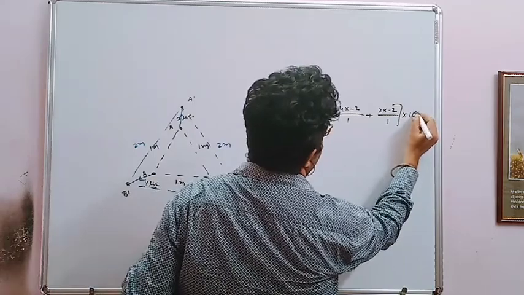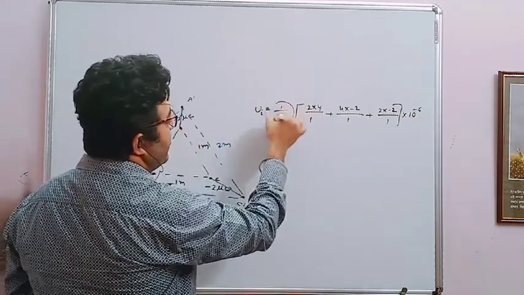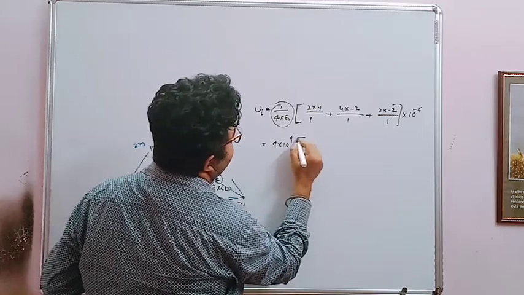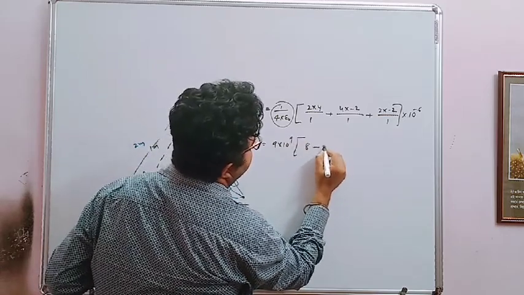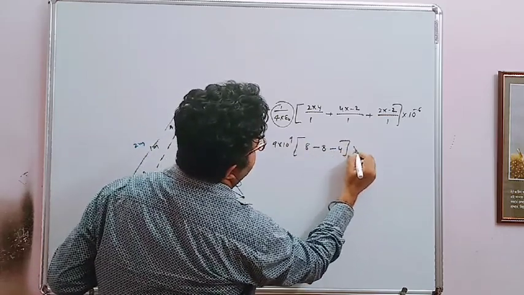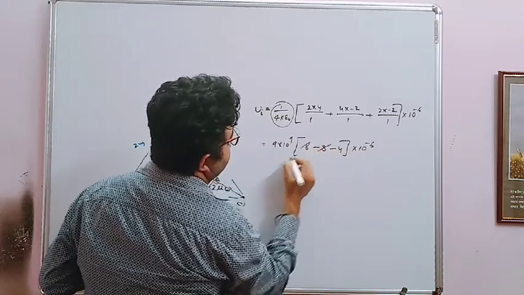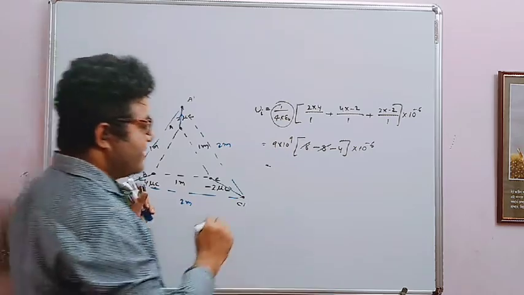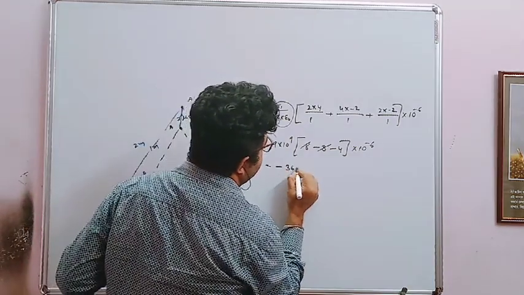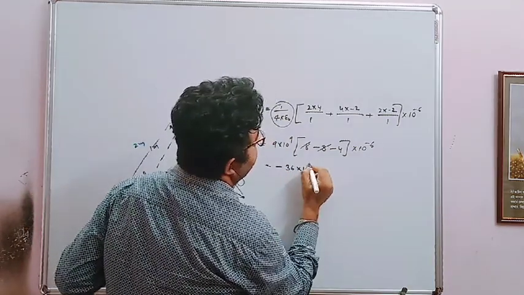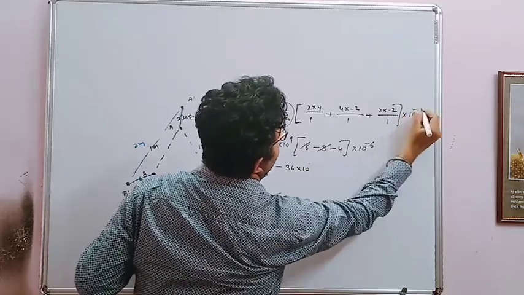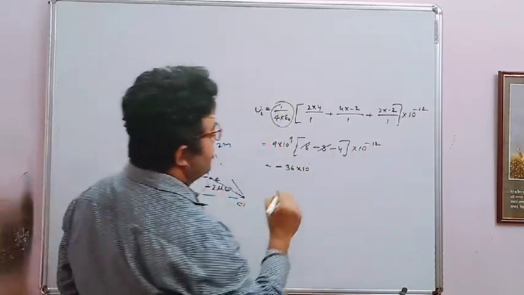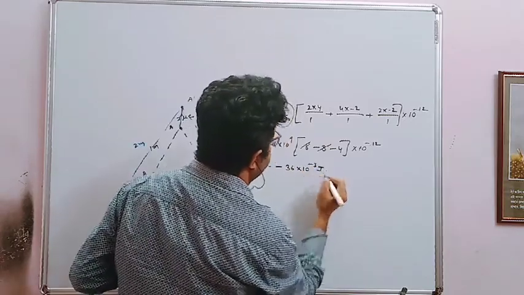So you can write 10 to the power minus 6. We know this 1 by 4 pi epsilon naught is 9 into 10 to the power 9. So 8 minus 8 minus 4 into 10 to the power minus 6. This cancels. So 9 into 10 to the power 9 into minus 4 into 10 to the power minus 6, that is minus 36 into 10 to the power minus 3. Sorry, here we can write 12, because micro into micro, so 10 to the power minus 3 joule.